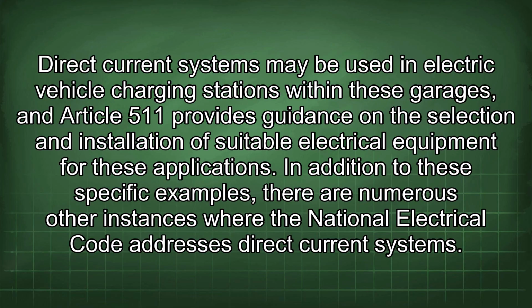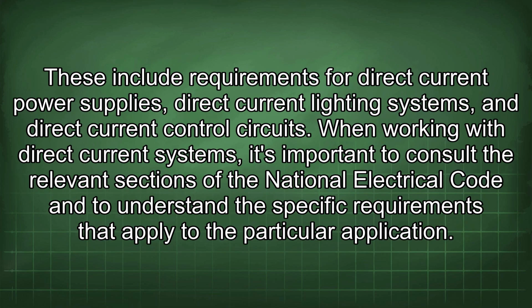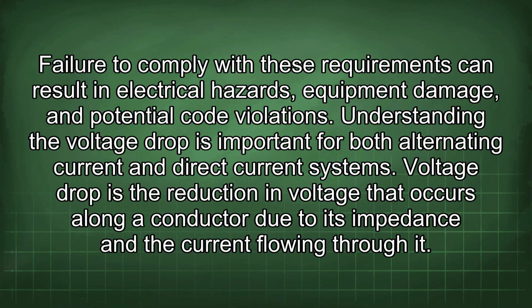In addition to these specific examples, there are numerous other instances where the National Electrical Code addresses direct current systems. These include requirements for direct current power supplies, direct current lighting systems, and direct current control circuits. When working with direct current systems, it's important to consult the relevant sections of the National Electrical Code and to understand the specific requirements that apply to the particular application. Failure to comply with these requirements can result in electrical hazards, equipment damage, and potential code violations.